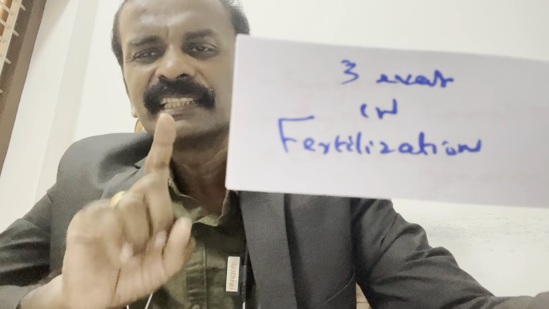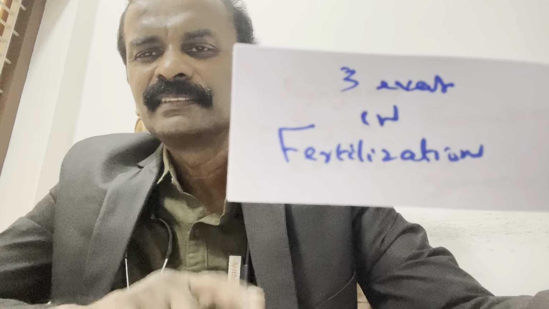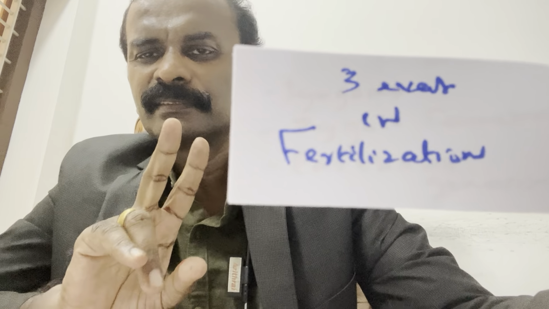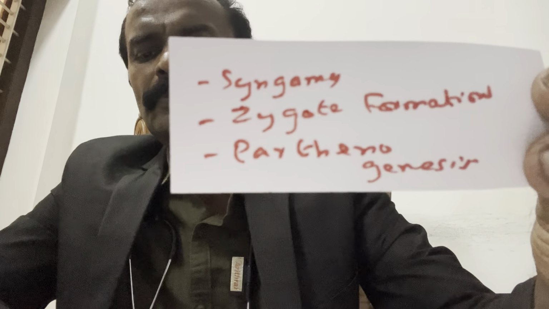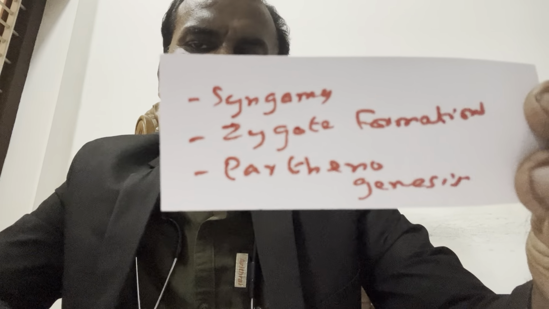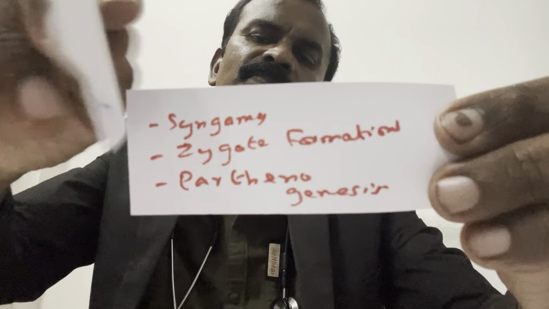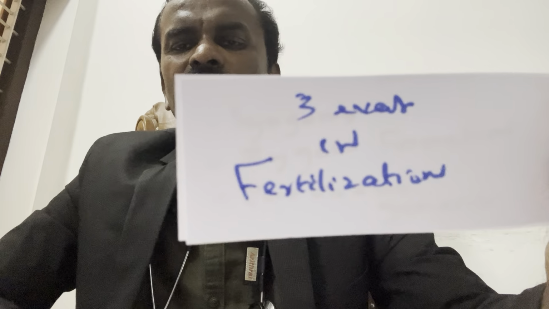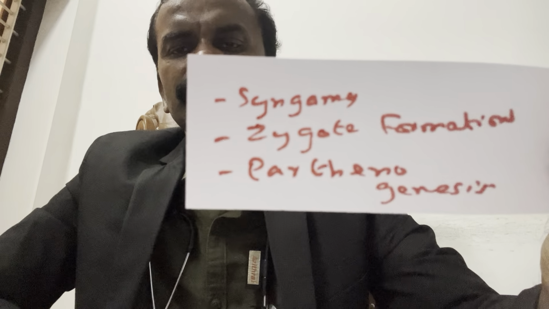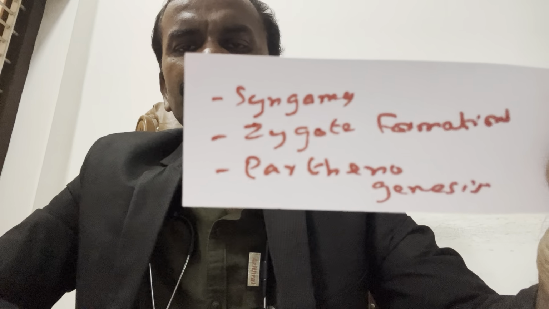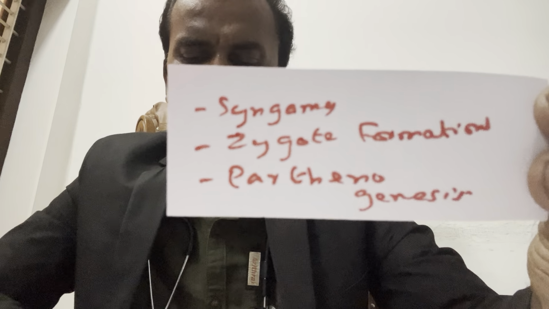What are they? Syngamy, zygote formation, and parthenogenesis.